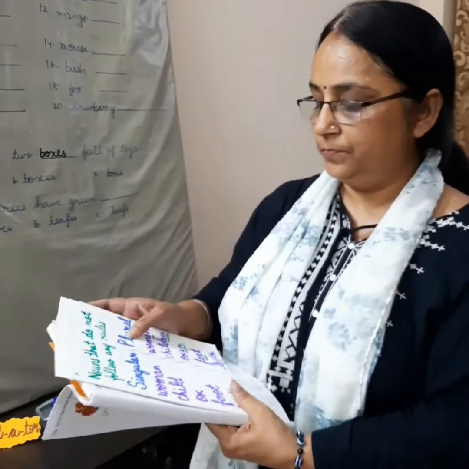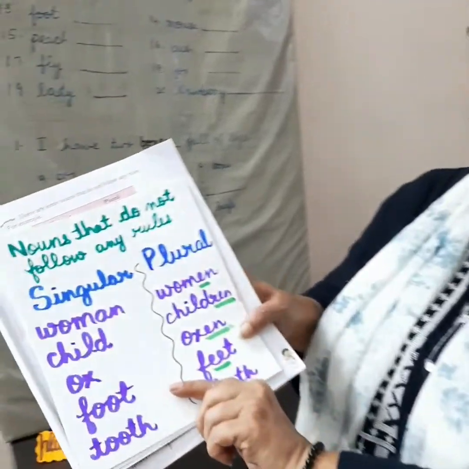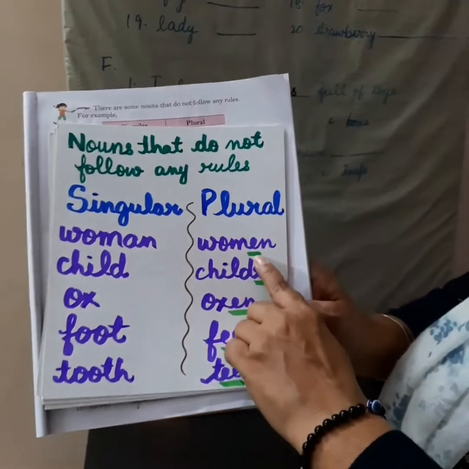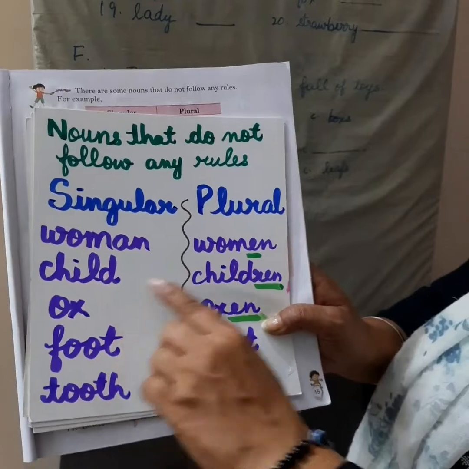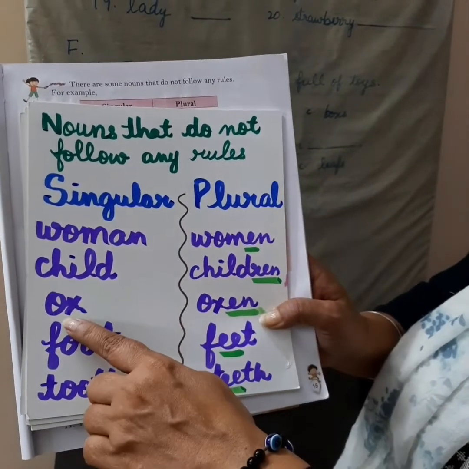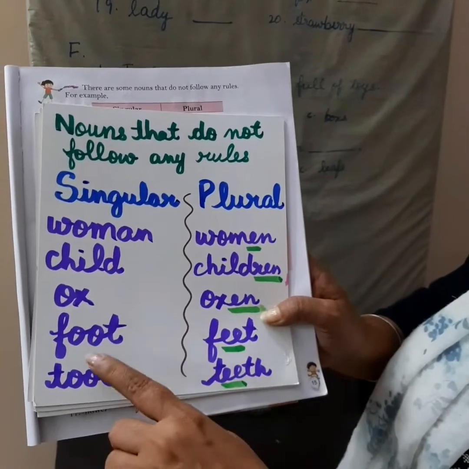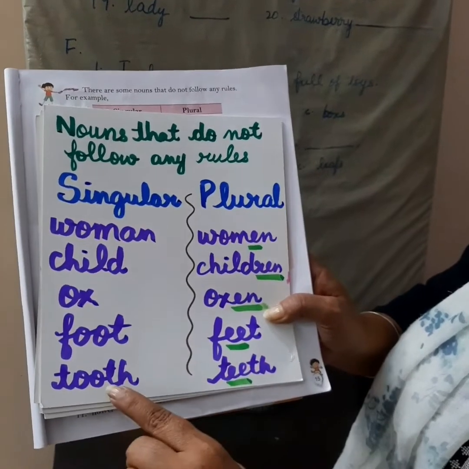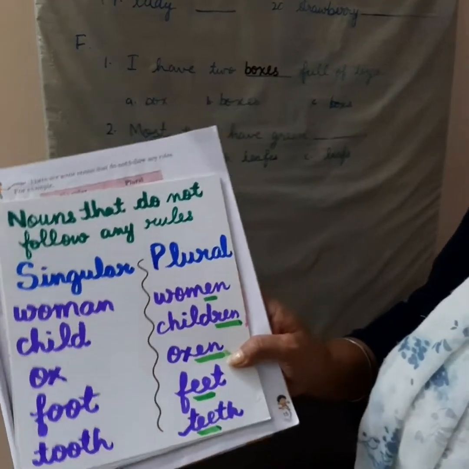I have made this card also, which says woman, women, child, children, ox, oxen, foot, feet, tooth, teeth. There are few more words which do not follow any rule.